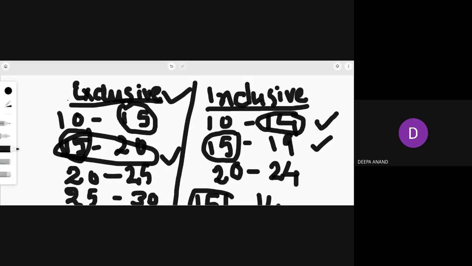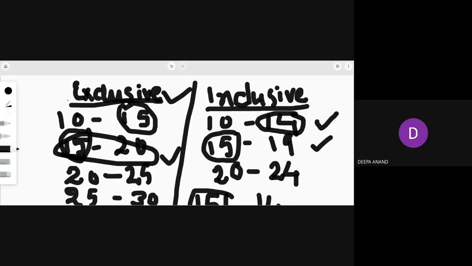So a class means a decided group of magnitude. The first class here is 10 to 15. Next is 15 to 20.